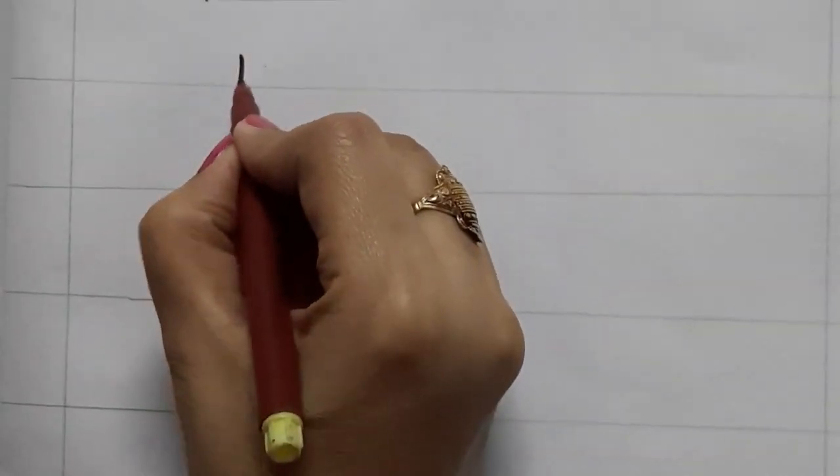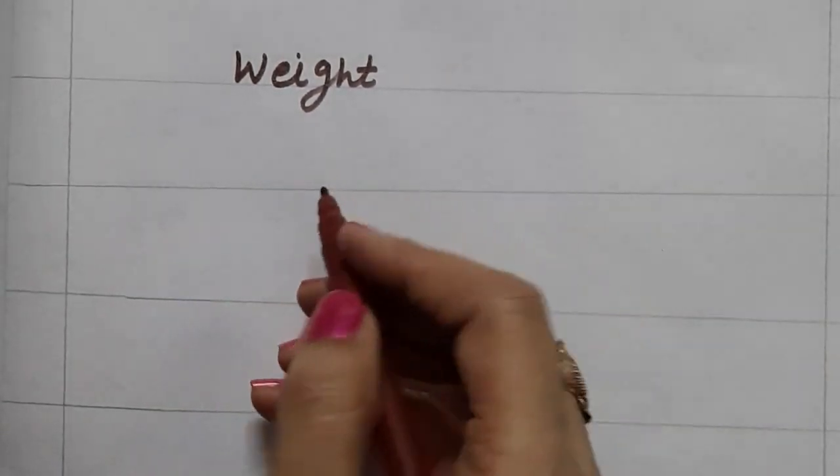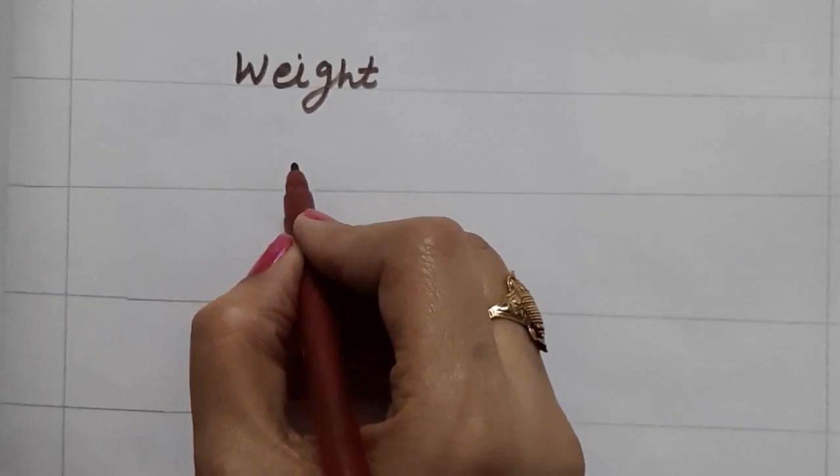Now we will take our next topic, weight. We use the word weight of a body instead of mass. And the standard unit for mass is gram. What are the conversion units for weight? Same formula.